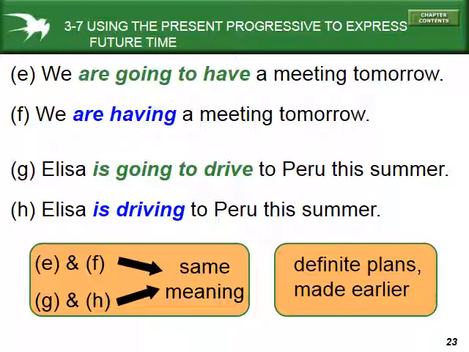So when we're talking about the future and when we're talking about a definite plan, we can use the present progressive to talk about it. Okay? Oftentimes, you're also going to have words like this summer or tomorrow that give you the future meaning, but it's not required.